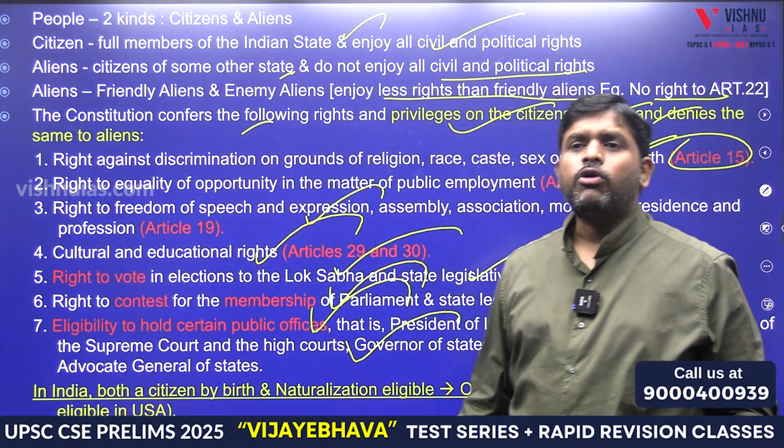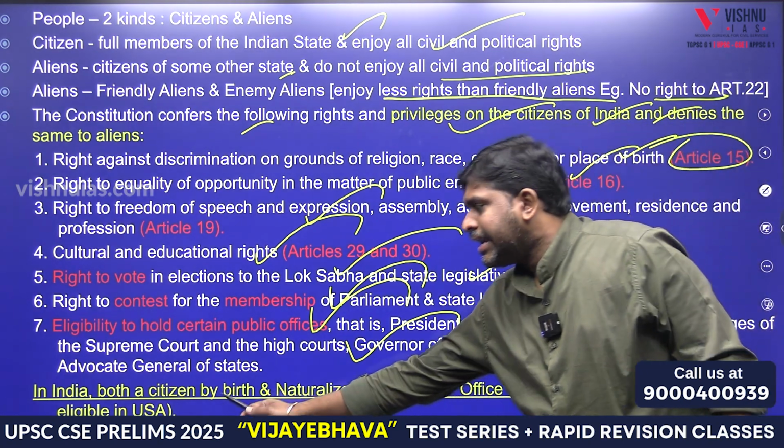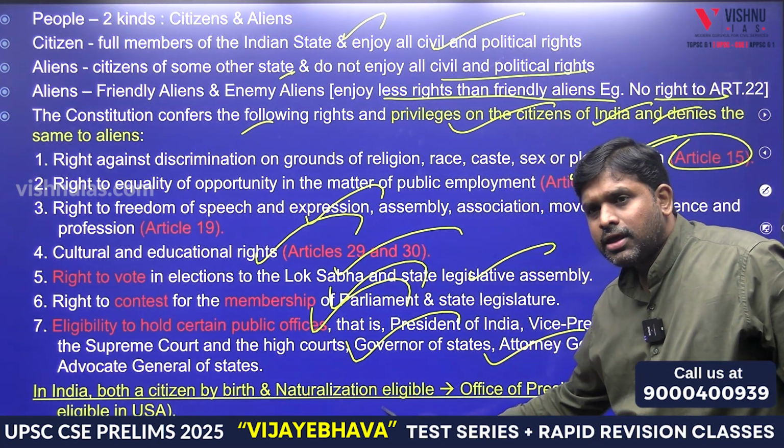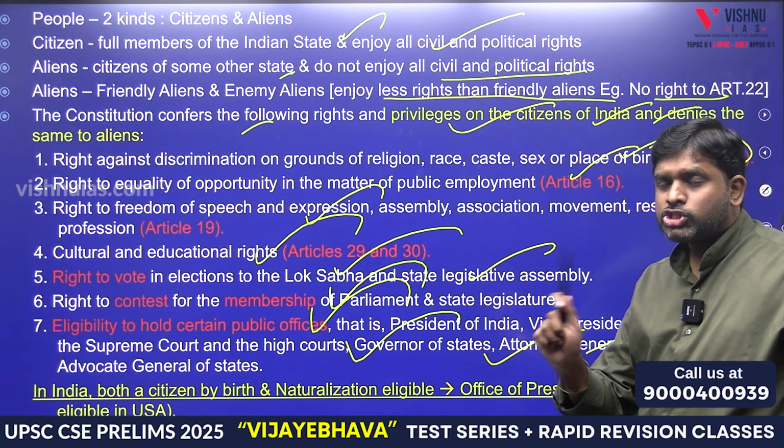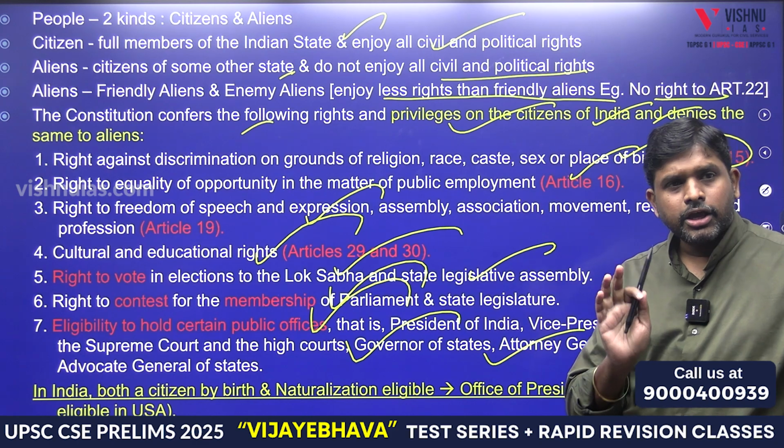Last, whatever is in yellow color is most important. In India, both citizens by birth and by naturalization are eligible to become the president. That is not the case for the USA president.